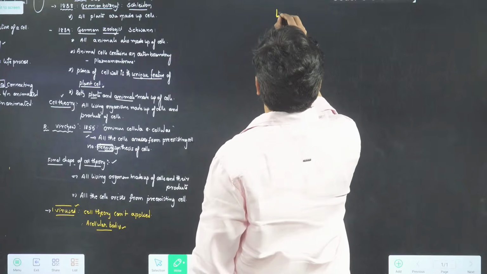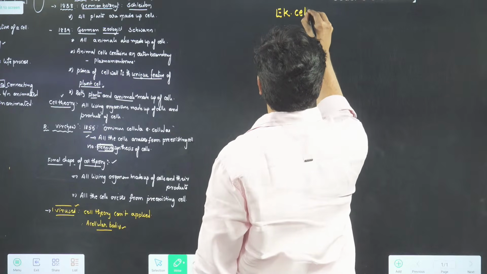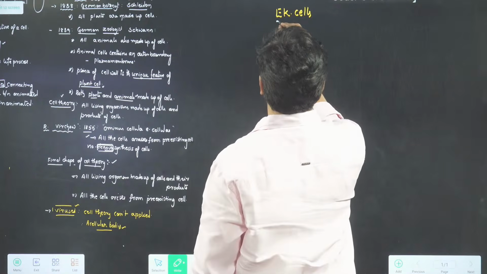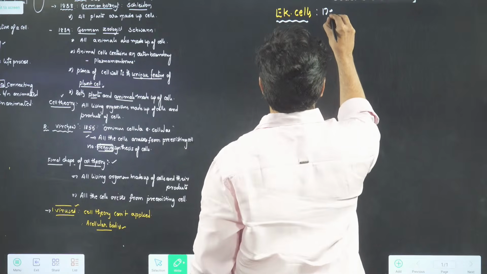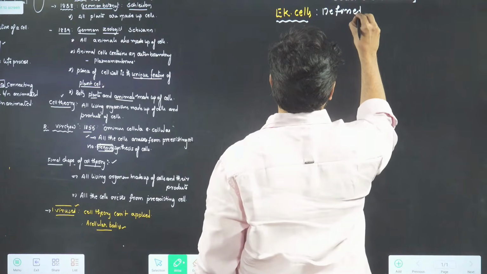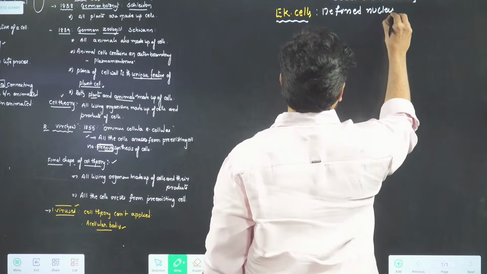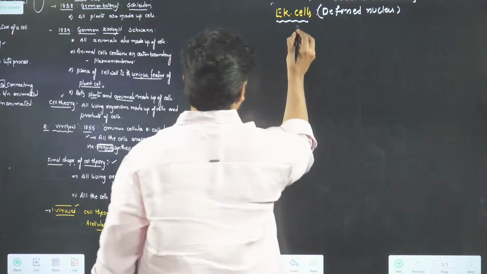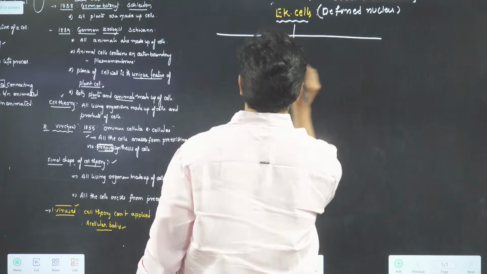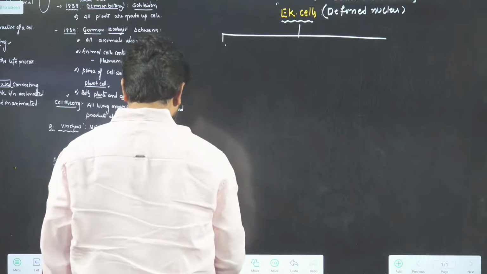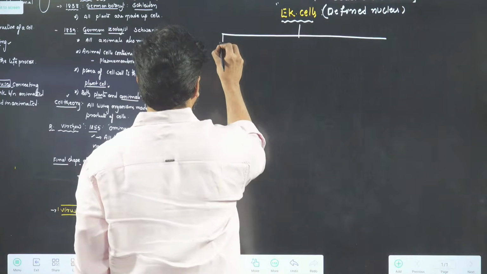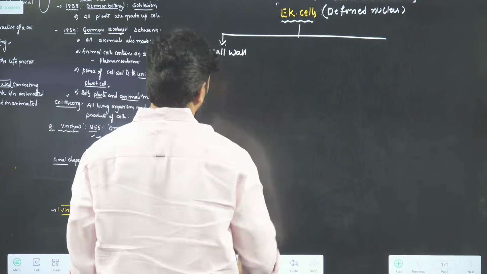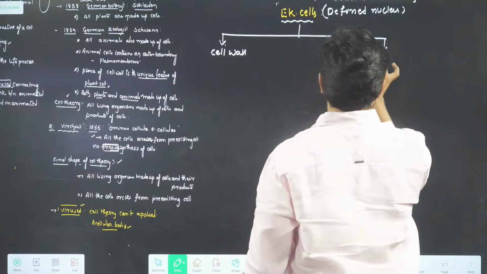There are some cells with a well-defined nucleus, and there are some cells called prokaryotic cells without a defined nucleus. Nucleus is properly seen in the first kind. They are called eukaryotic cells. Now I am talking about the details of the eukaryotic cell first. If you see, they have a cell wall, and inside that, the protoplast.